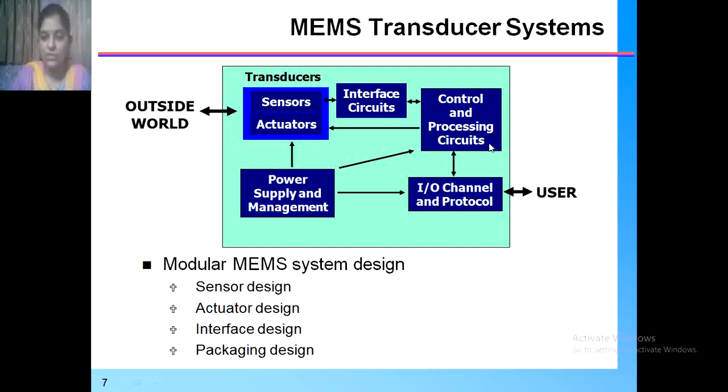The control and processing circuit generates a signal that will control the whole system as well as process the signal, and again it is fed back to the transducer. From this control and processing circuit, the signal is given to the input output channel and protocols, so that the user gets a clear notification display and the quantity is measured in readable mode.